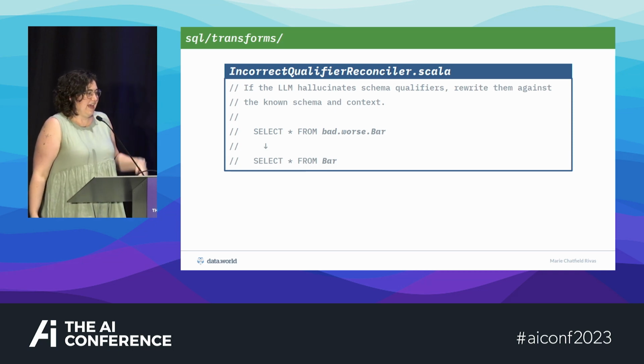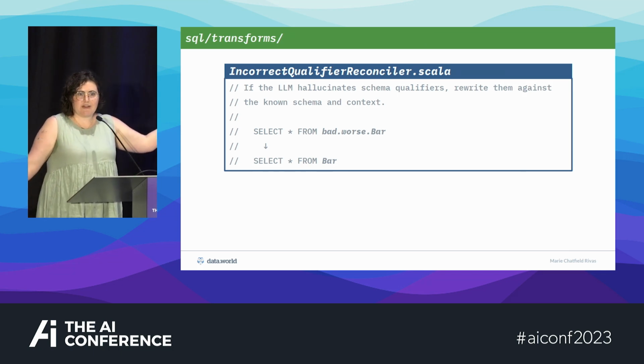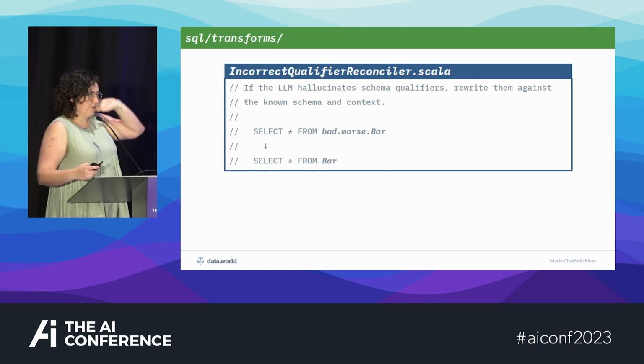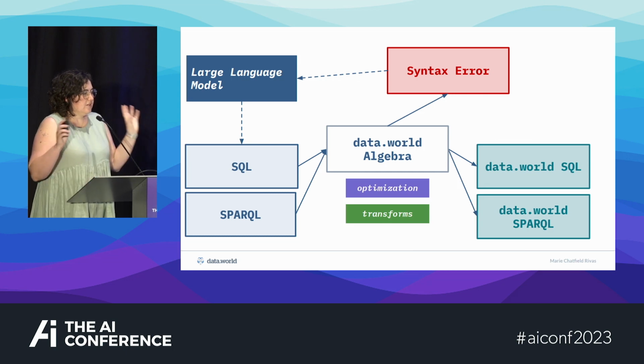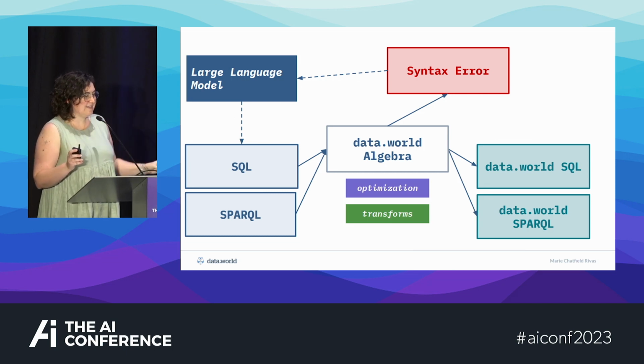So we can say, hey, that's not gonna work, I'm just gonna fix it for you, don't worry about it. And whenever a large language model does this correctly, nothing else changes, but when it does make an oopsie, we don't have to retry the entire thing.